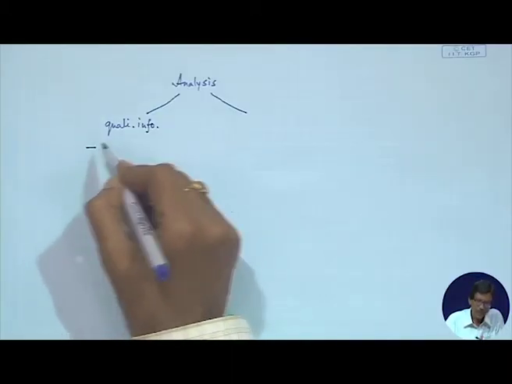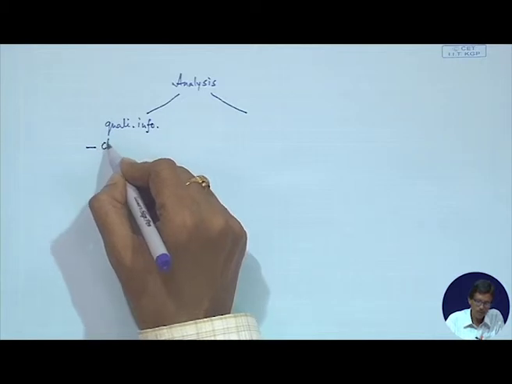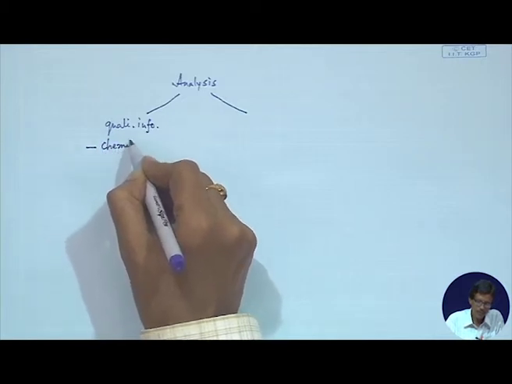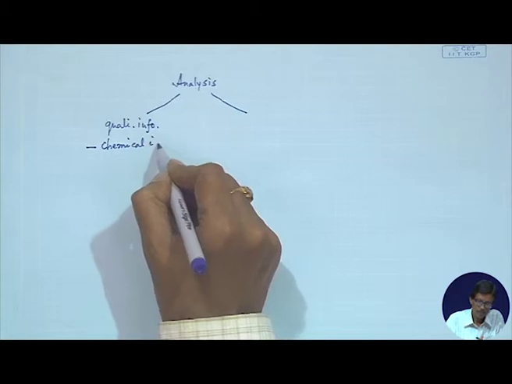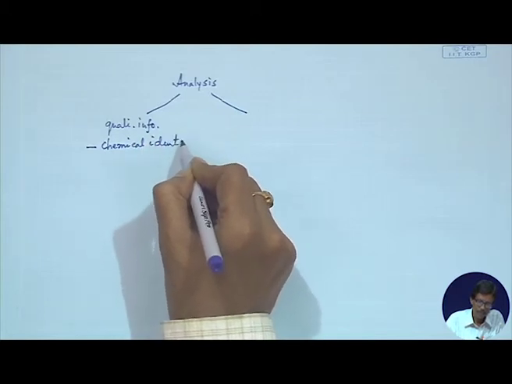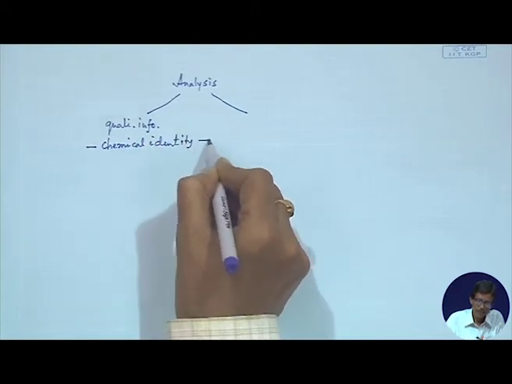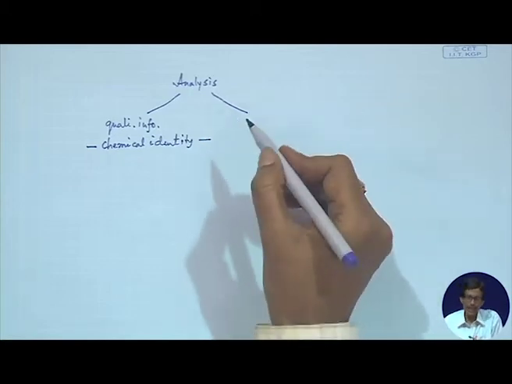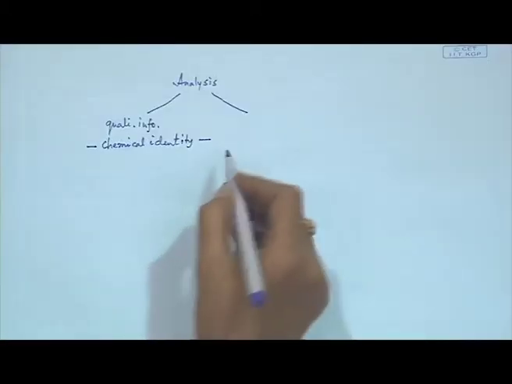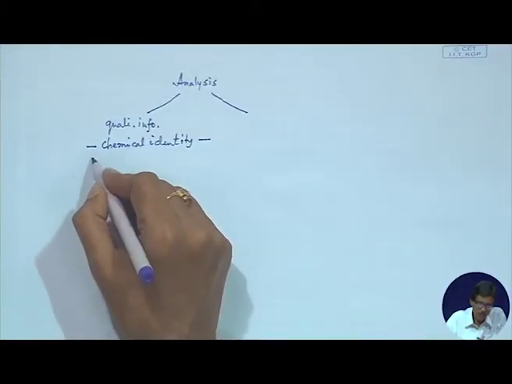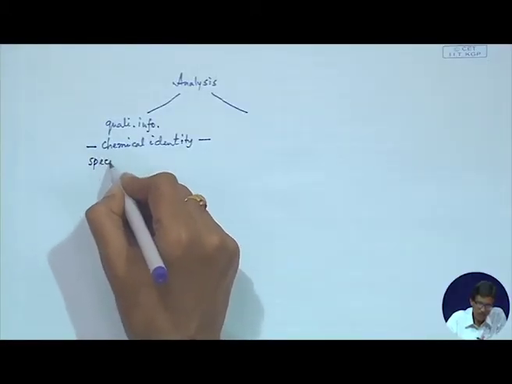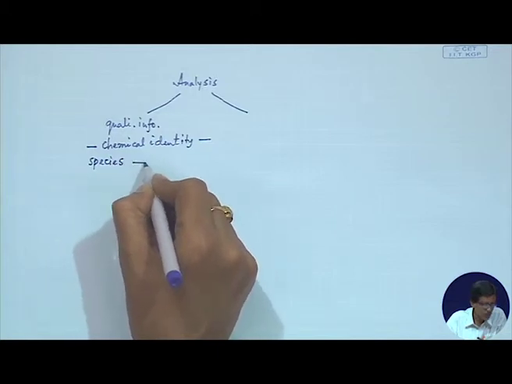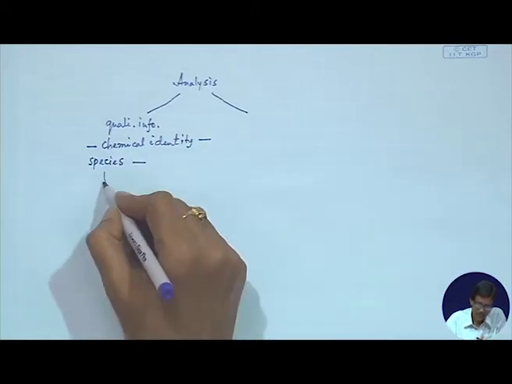So, it is required for establishing the corresponding chemical identity of the material, because whether we are getting some material as carbon or that material as iron. So, the chemical identity of that particular species, which is an unknown species, is not known to us, which is present in the sample.